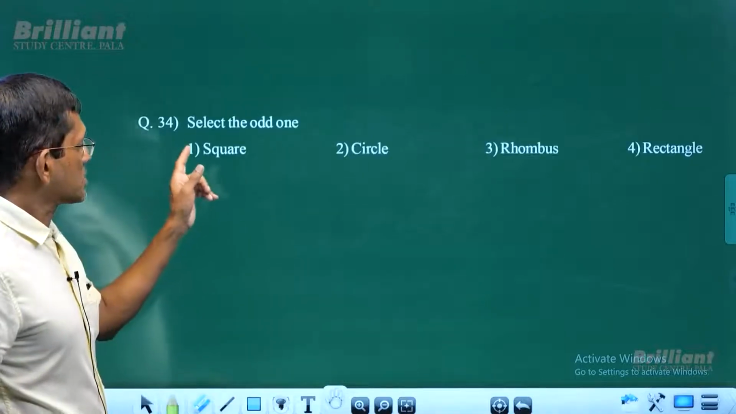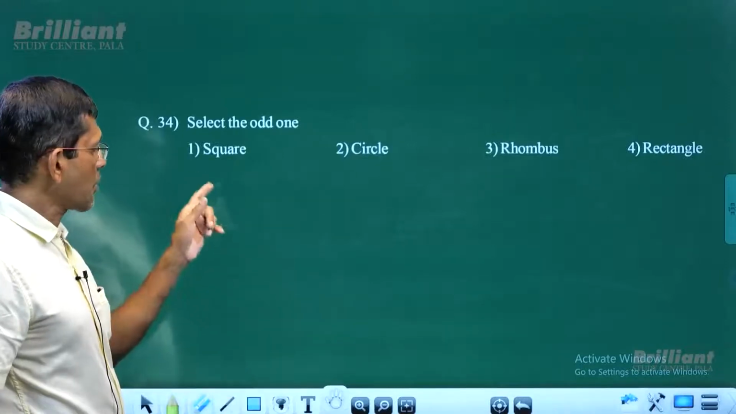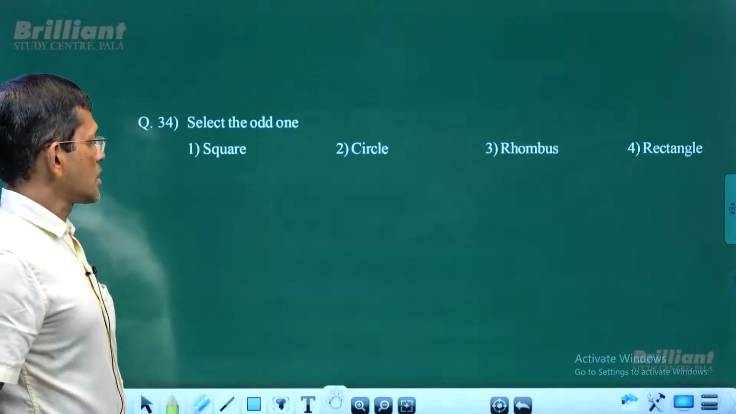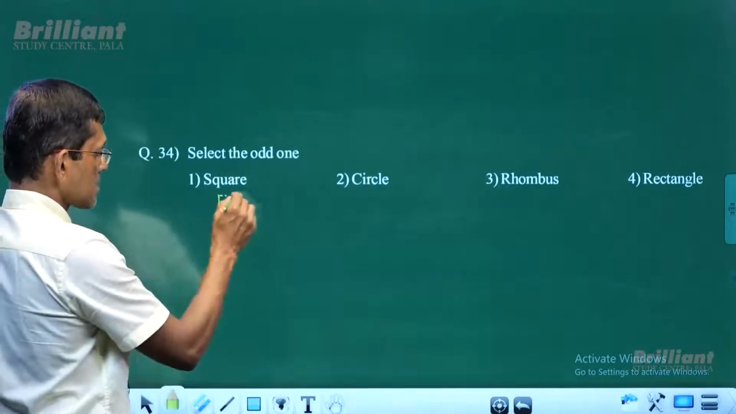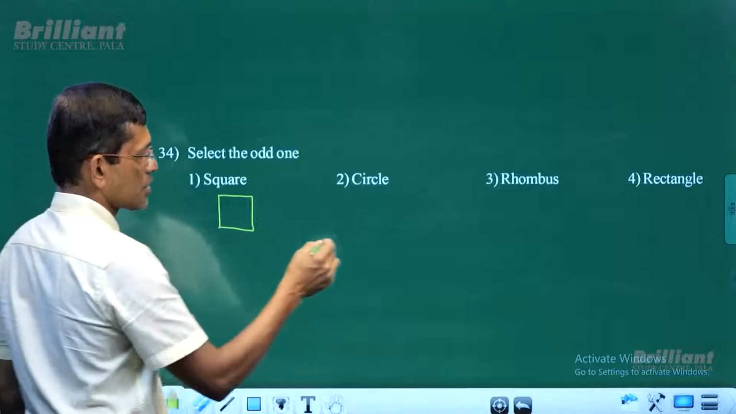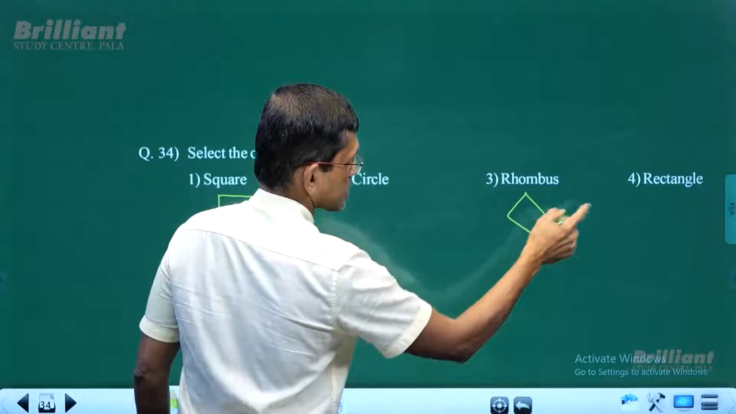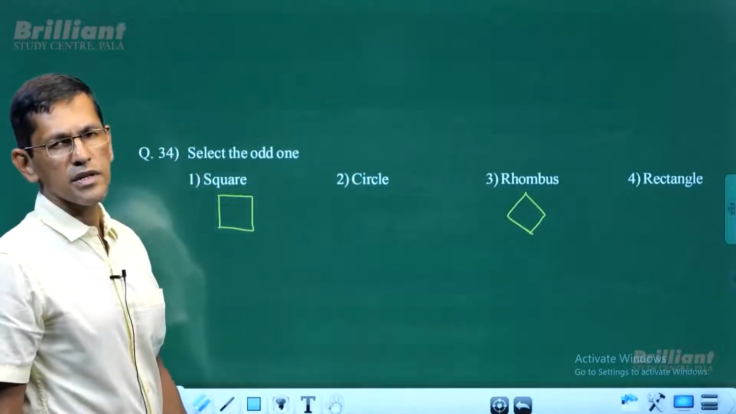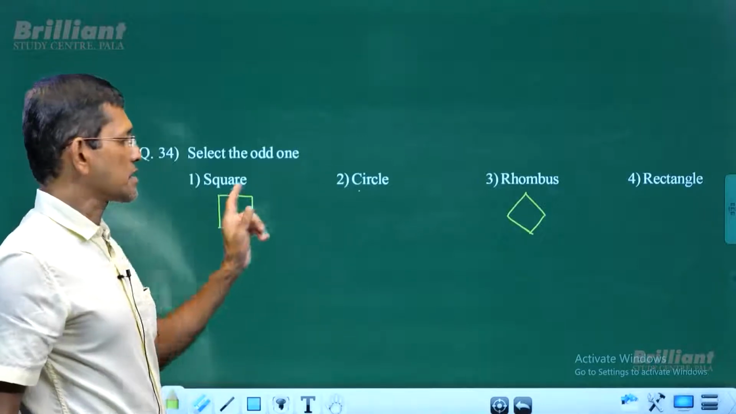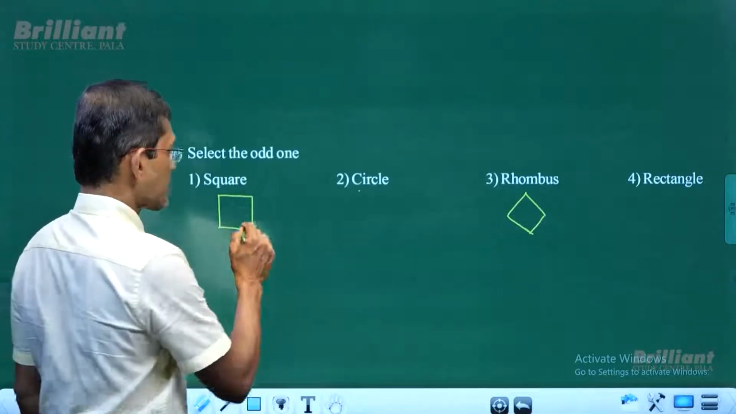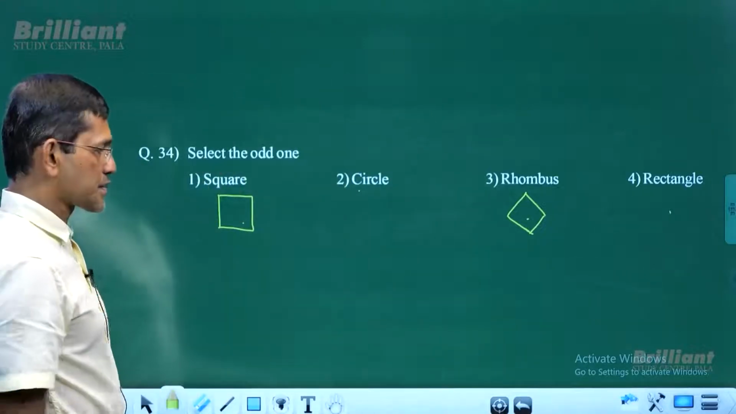Another one, the odd one. Square, circle, rhombus, and rectangle. You know what a square shape is, right? You know what a rhombus shape is. And you know what a rectangle is as well. So which one is different in this case? Circle. Circle doesn't have sides. All of the figures have sides, four-sided figures. Circle doesn't have 4 sides. So circle is the answer.